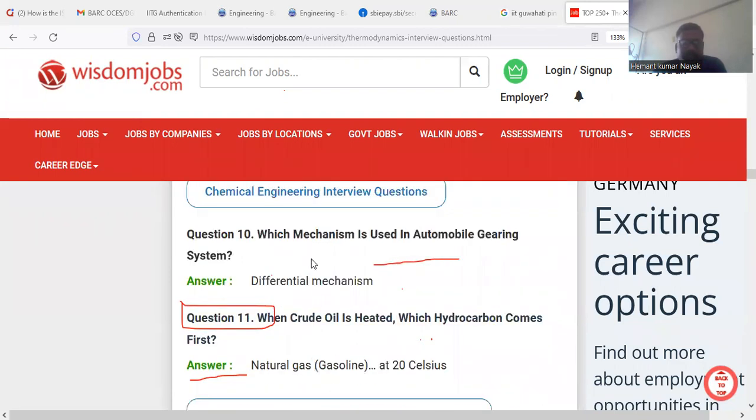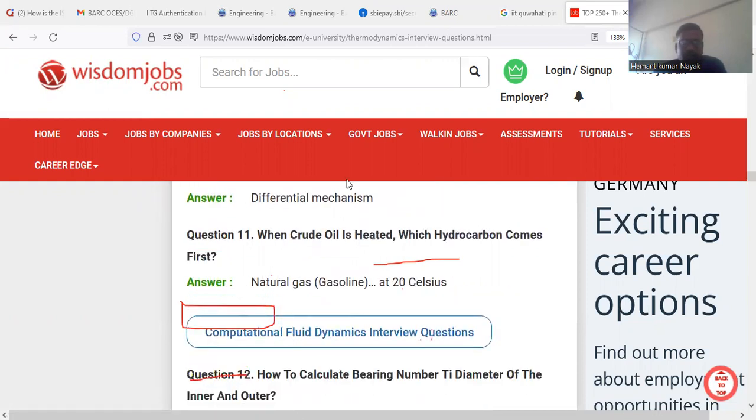Next question is, which mechanism is used in automobile gearing system? So, differential mechanism. And next question is, when crude oil is heated, which hydrocarbon comes first? So first natural gas, that is gasoline at 20 degrees Celsius.